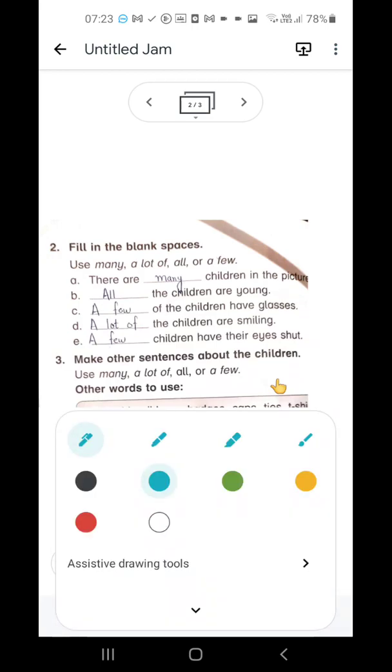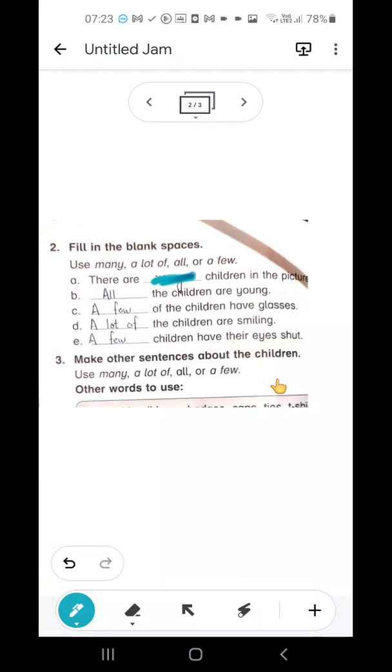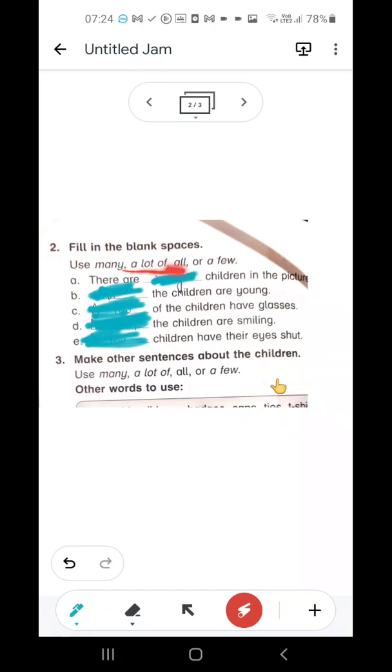Let me hide it. Okay. So they have given you options: many, a lot of, all, or a few, right? The first sentence is, there are dash children in the picture. So we have to pick one of the options from the given words. So there are many children in the picture.